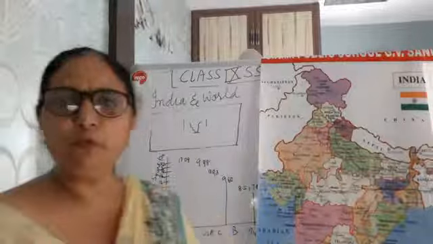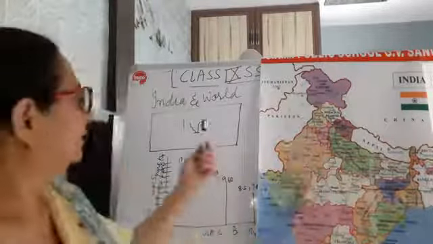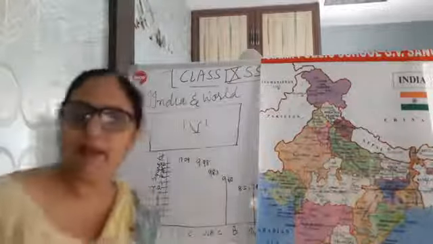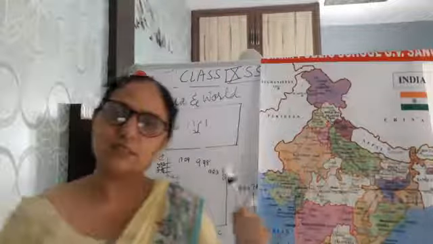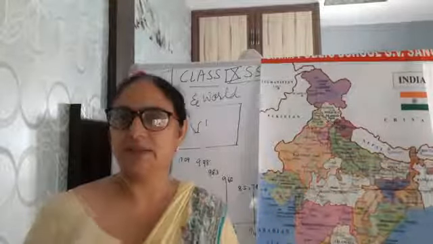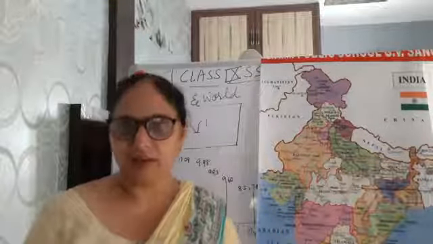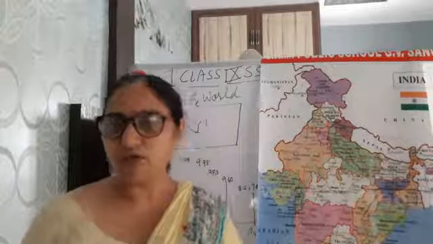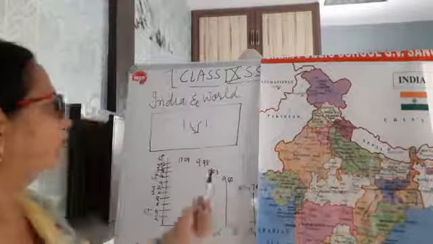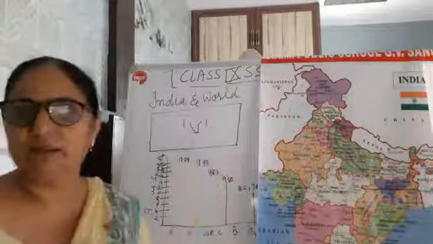First topic for today is India and the world. India and the world means India's location, how important it is, and how it is gaining importance at the world level. Fortunately, India's location is almost in the center of the world.